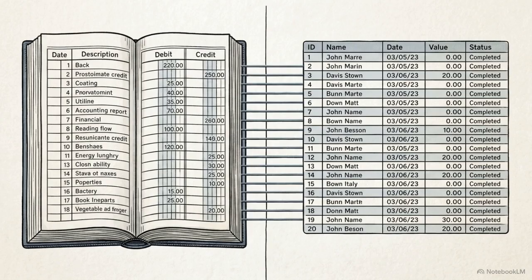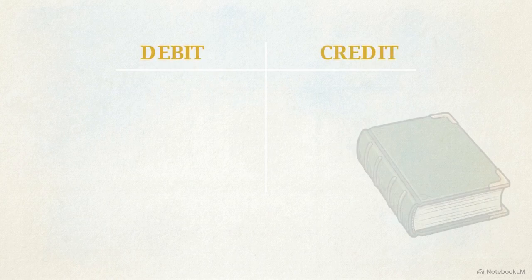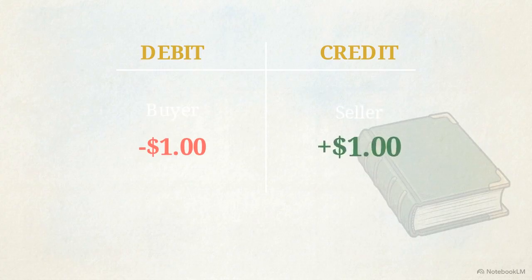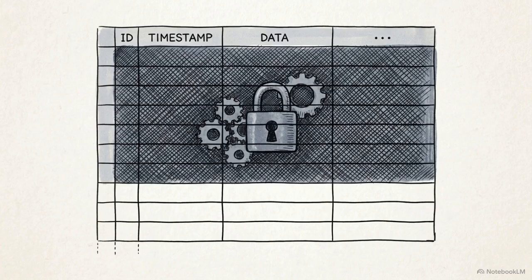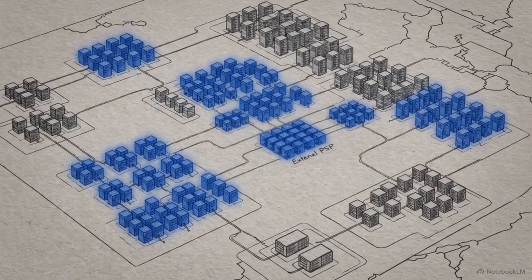This is the mandatory standard for financial traceability. The unbreakable arithmetic rule of a double entry ledger is that the sum of all transaction entries must equal exactly zero. For a $1 transaction, we record a $1 debit to the buyer and a $1 credit to the seller. The bottom line calculates to 0. Decoupling state updates through a message queue protects this double-entry ledger from microservice network failures, guaranteeing an immutable append-only audit trail. We must account for catastrophic failure.